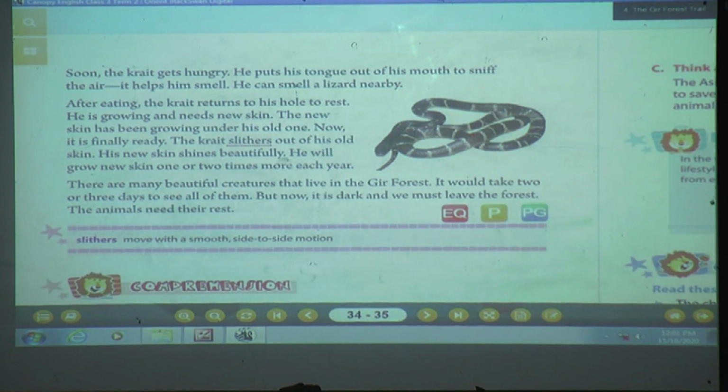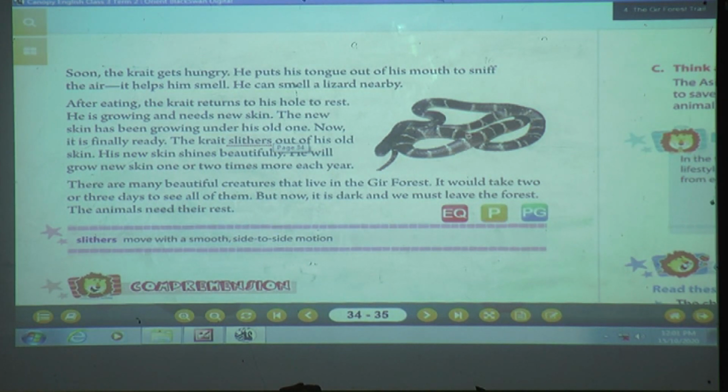Now what our author is telling here is that as this karat is growing, it is becoming big and it needs new skin. As we have clothes, isn't it? Every day we change our clothes. Here, the snake also changes his clothes, meaning skin.